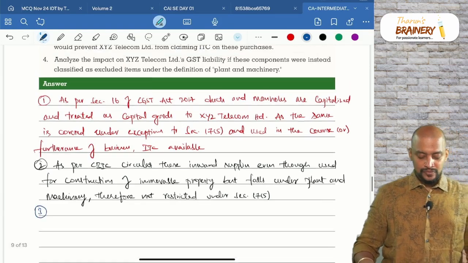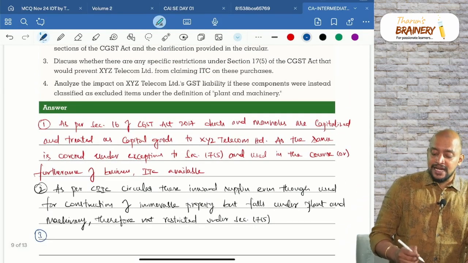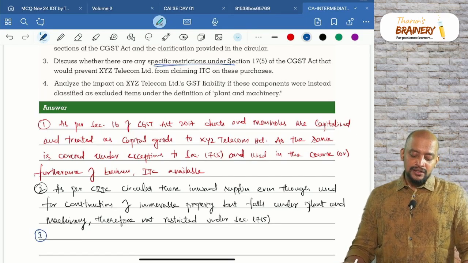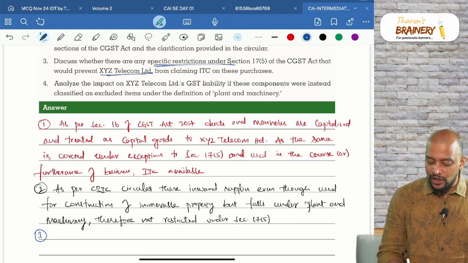Then third, discuss whether there are any specific restrictions under 17.5 that would prevent XYZ Telecom Limited.